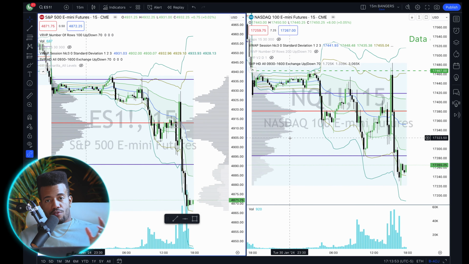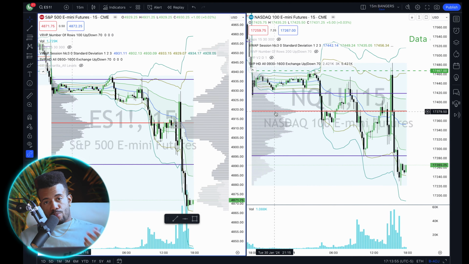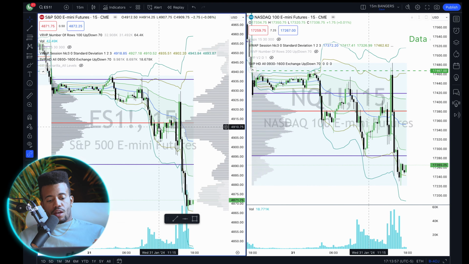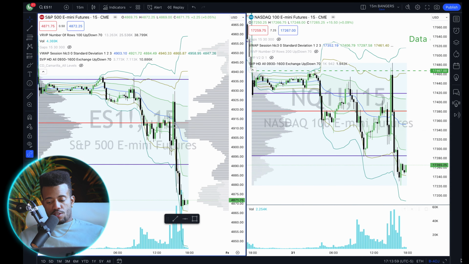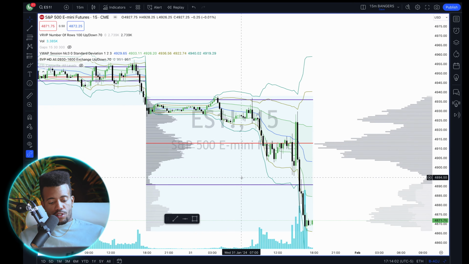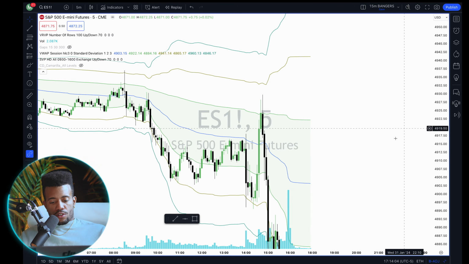So it's not about being right or wrong on how you think the day is going to go. What's important is, can you adjust your read and catch the move? So let's take a look at just ES in particular, because I think ES had some pretty clear setups, especially on the 5. So let's take a look at the 5 minute.